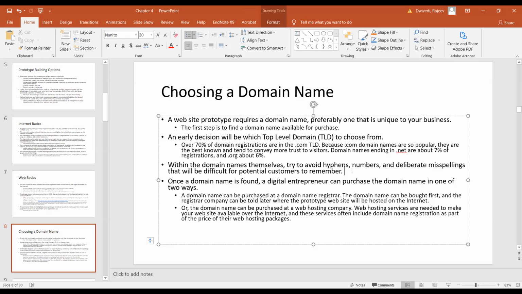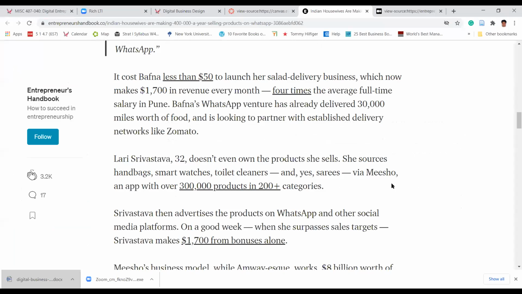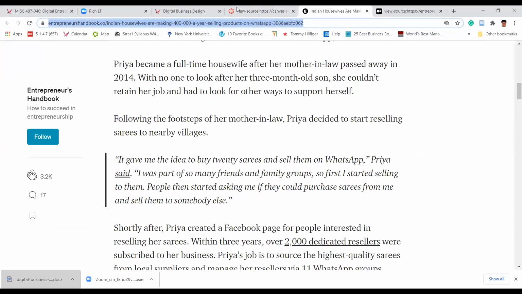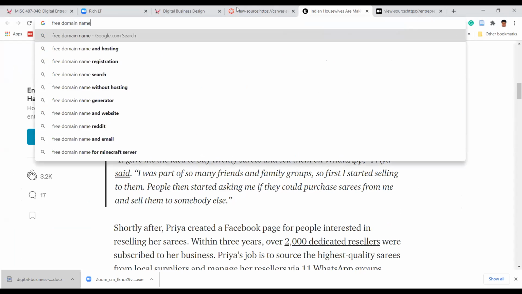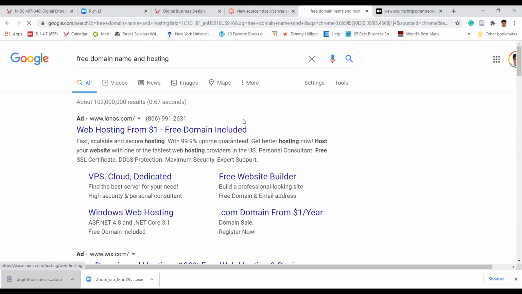So basically you can use Wix.com; many websites are there. Simply go on WordPress and you can do that. For example, I'm just going to show some examples right here. Let's go here. So I go on free domain name and hosting, $1.